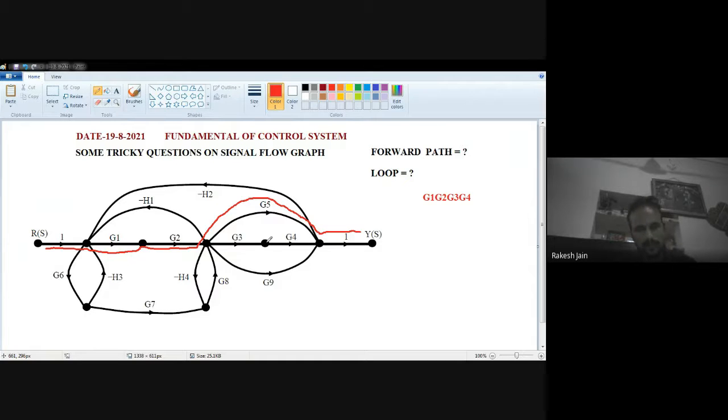1 multiplied by G1 multiplied by G2 multiplied by G5 multiplied by 1. So that is G1, G2, G5. This one is the second forward path. I'm going to write down the second forward path as G1, G2, G5.